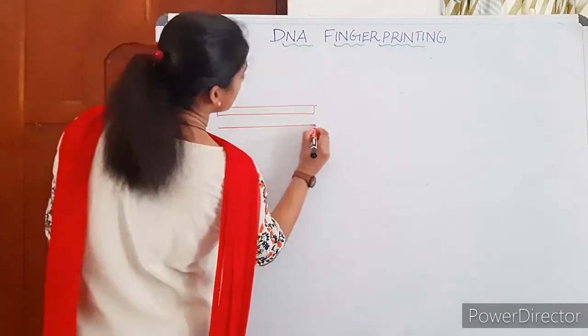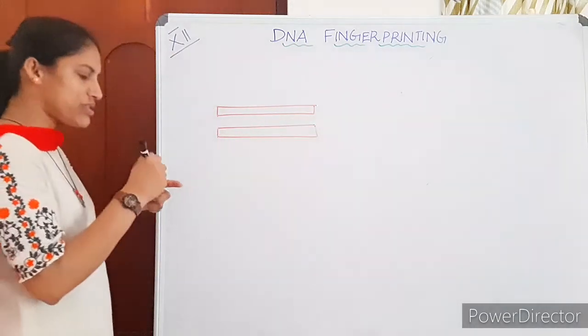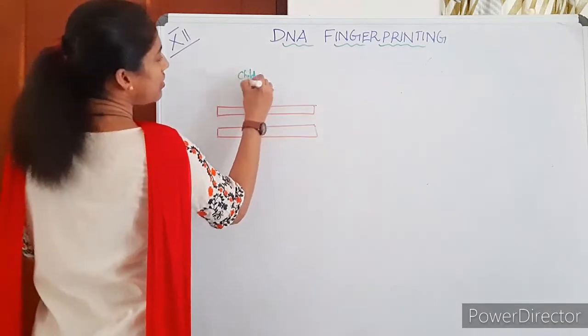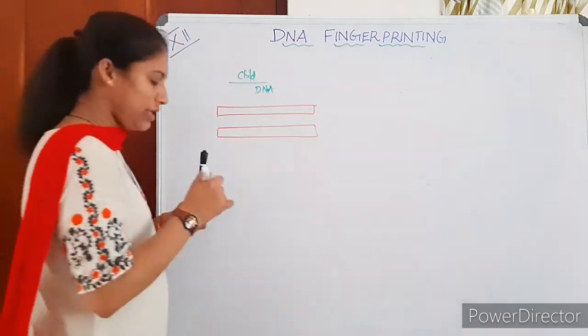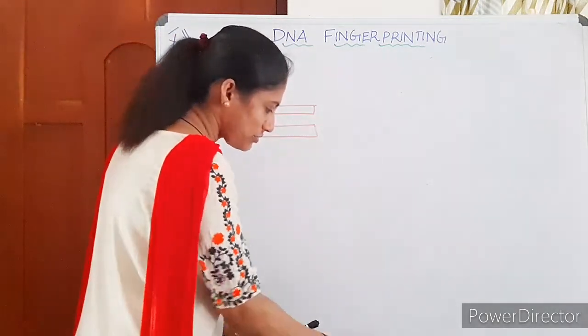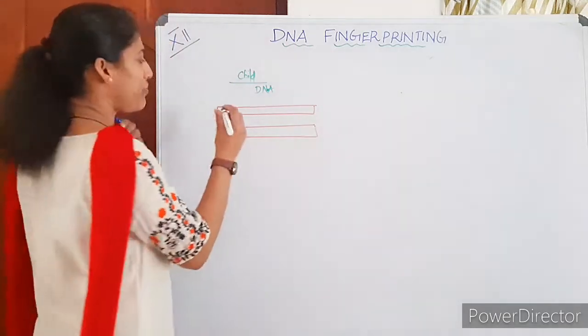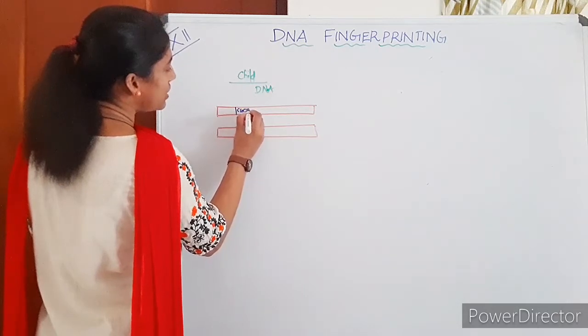Anyway, just suppose this is a child's first chromosome pair, the child's DNA. As a representation only, I am giving this. See, this is CGCTC.